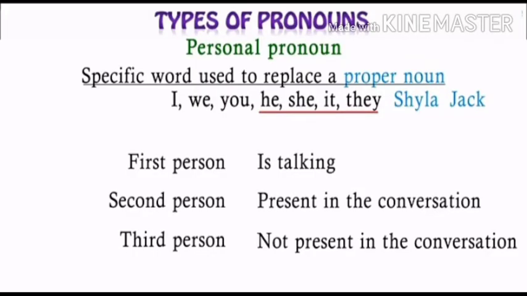It is used to replace a proper noun. I, we, you, he, she, it, they. First person is talking. Second person means present in the conversation. Third person is not present in the conversation.